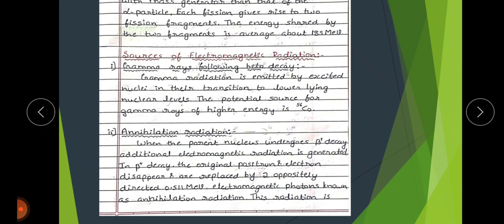These photons are frequently referred to as gamma rays, despite having their origin outside the nucleus, due to the nuclear disintegration. Annihilation radiation is not monoenergetic like gamma rays, but it has a wide range of energies. So that's why it is not monoenergetic, which is produced by the radioactive decay.